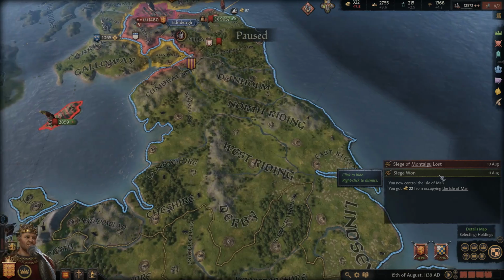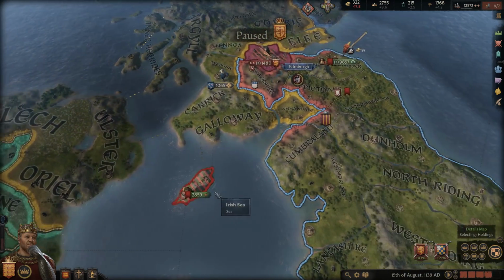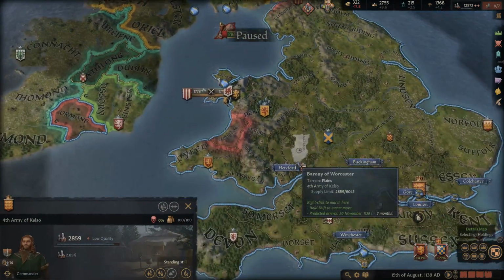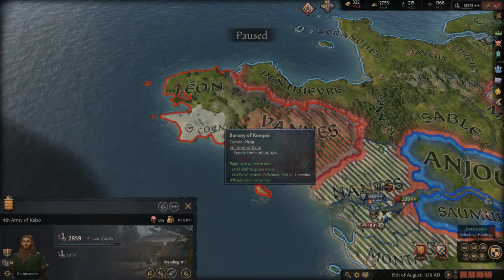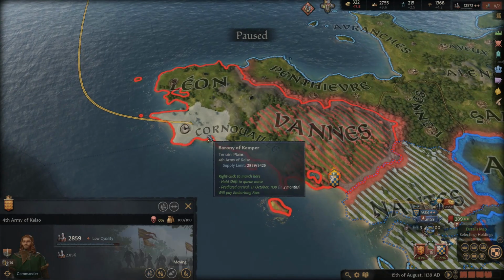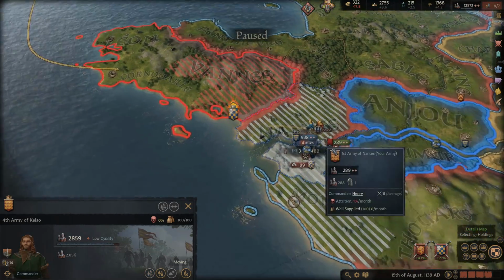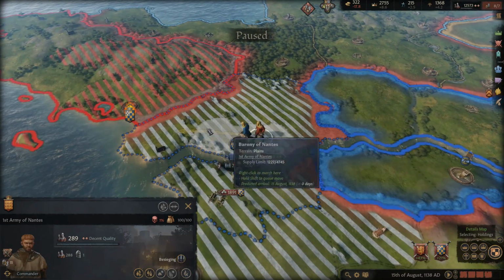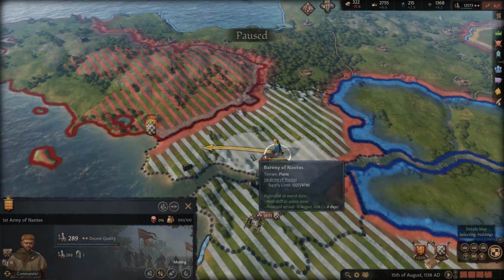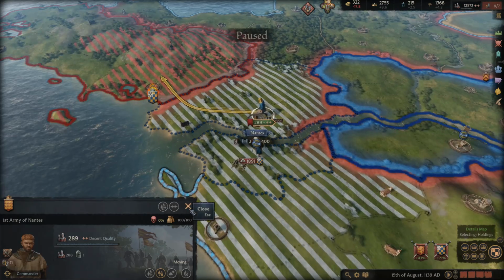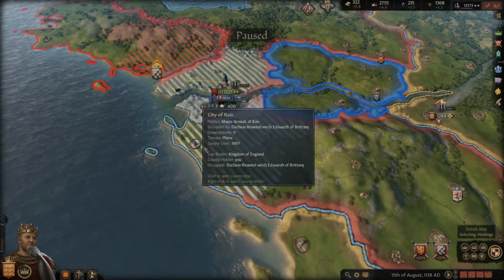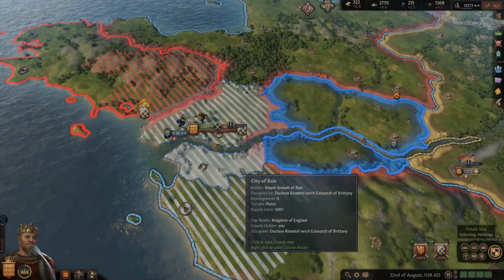Unfortunately, we did take that province there, but still not enough. We're at 43%. And because we won't have our men-at-arms over here, we're going to need to send both of these armies, I think. And it looks like they're going to attack us here, and we're not going to get out of here in time, are we? Yeah, we are. All right, just in time. All right, so they've finished taking both of these. Overall, not looking good here.